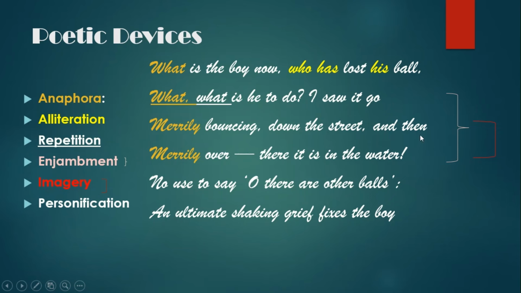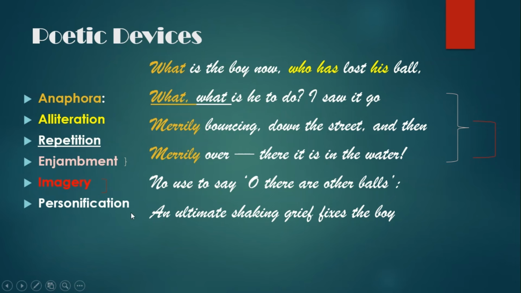So there's imagery in the third and fourth lines. Imagery is the words used in the poem to create an image in front of you so that you can see what the poet actually means. In the third and fourth lines, we see "merrily bouncing down the street, and then merrily over, there it is in the water." So you can actually imagine the picture, or the process of how the ball is bouncing down the street and goes into the water. This is personification, as the ball is shown to have feelings, to be joyful, merrily bouncing. So the ball is personified here.